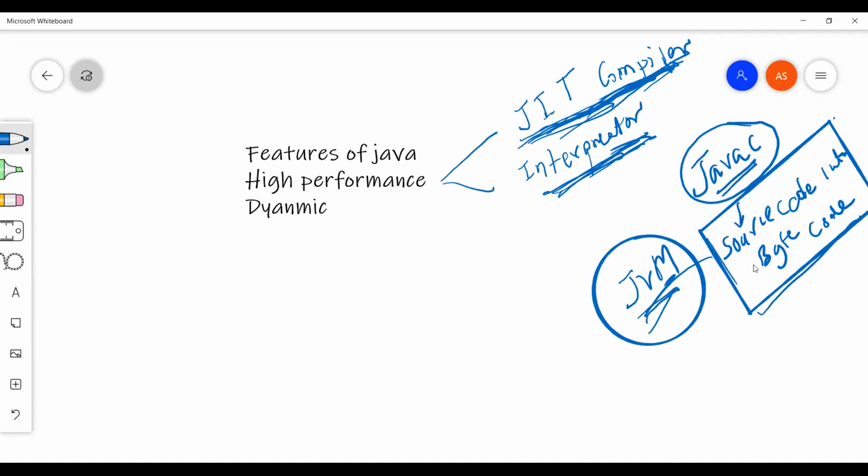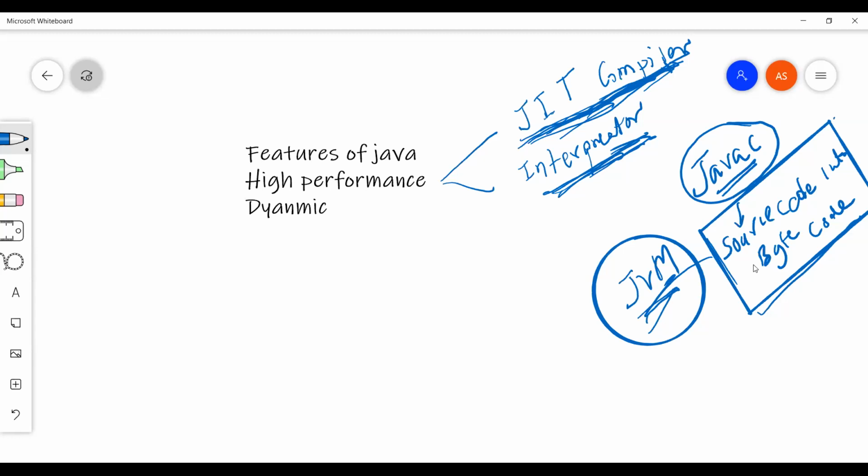It looks at where we have some kind of looping concept which we need to execute a number of times, or we are doing a repeatable task. That task it gives to the compiler, and the tasks we want to execute one by one, the JVM gives to the interpreter.